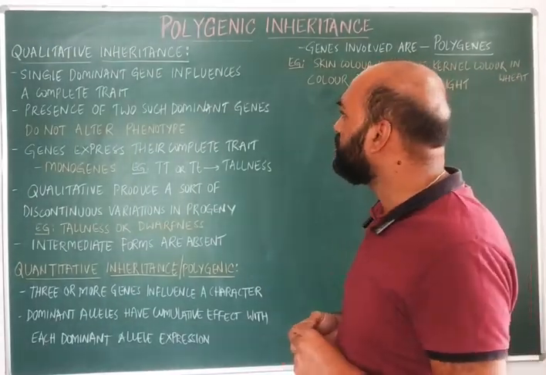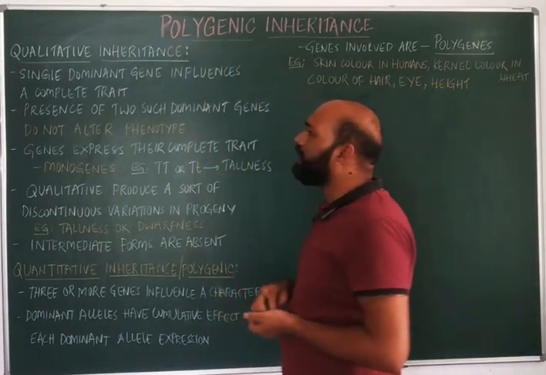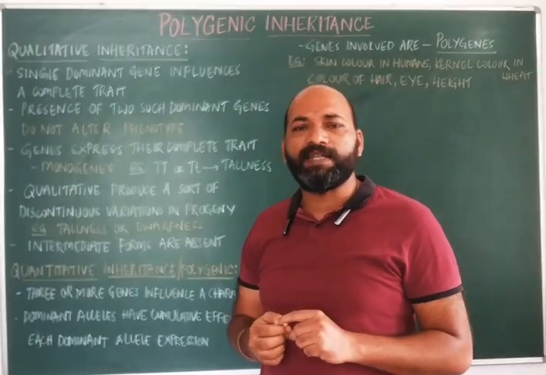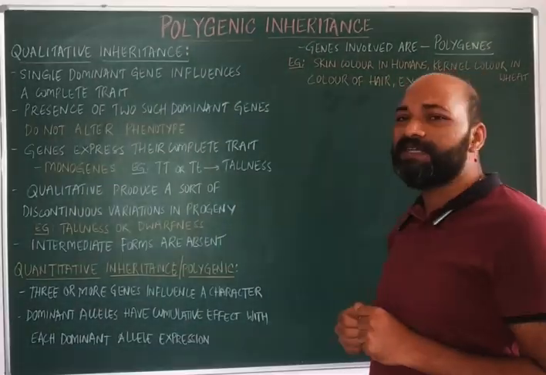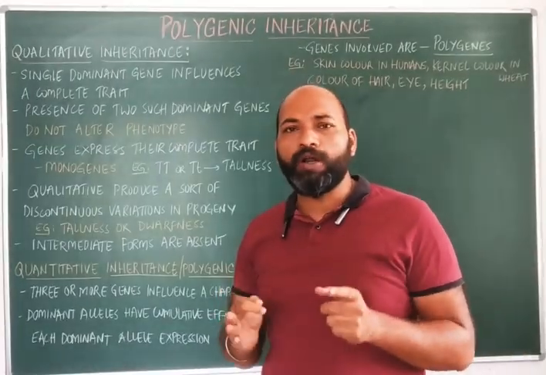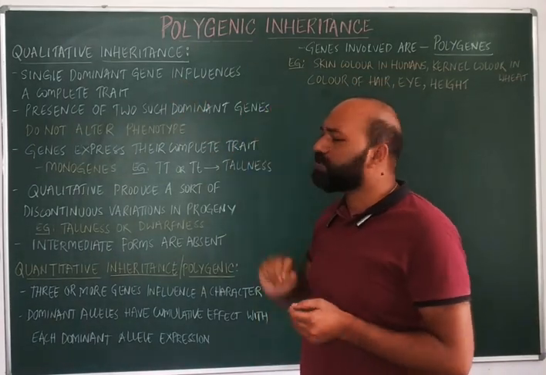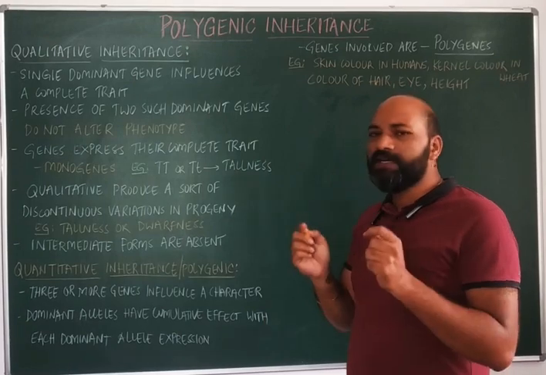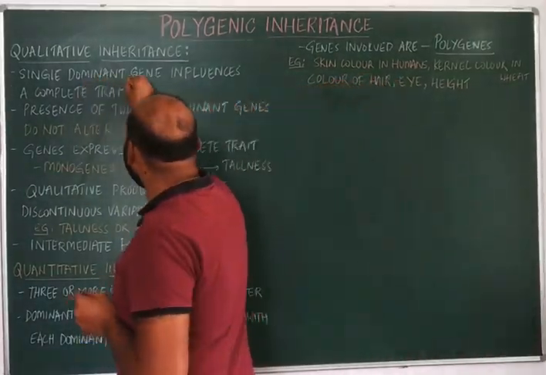Now, in this video, we'll discuss the first common type of inheritance, which is called qualitative inheritance. So, what actually is meant by qualitative inheritance? Qualitative inheritance is a type of inheritance where a single dominant gene influences a complete trait or a character. A single dominant gene influences a complete trait or a character. And here what I am talking about is one dominant gene.